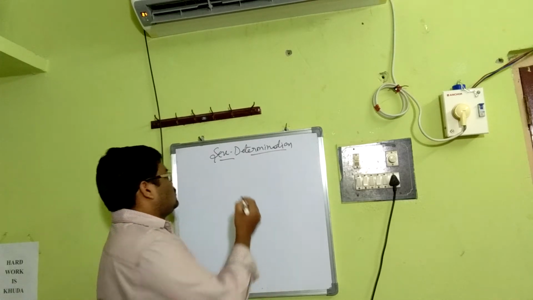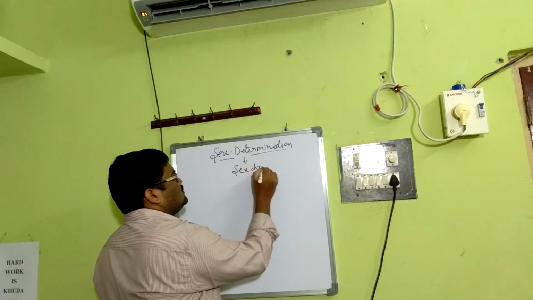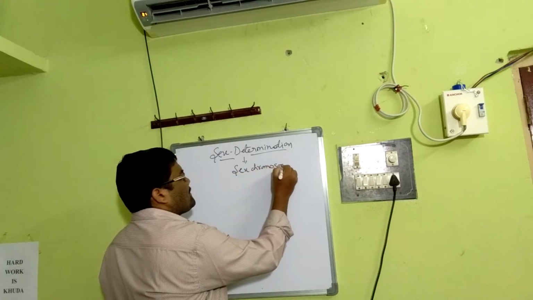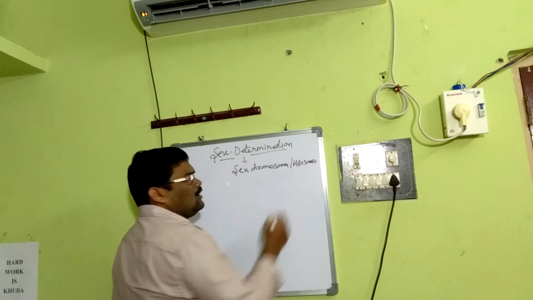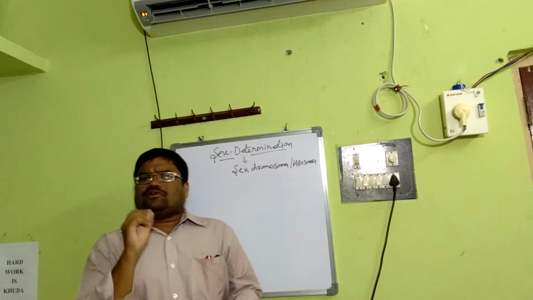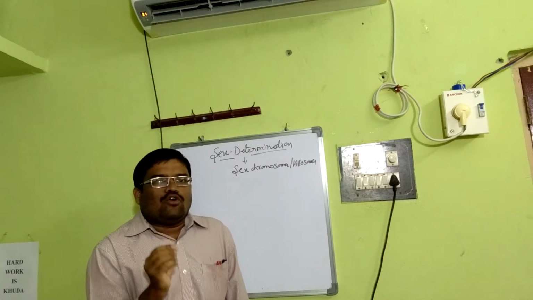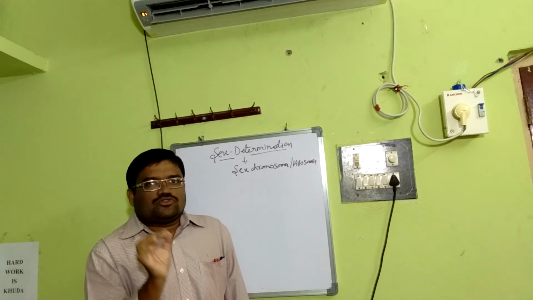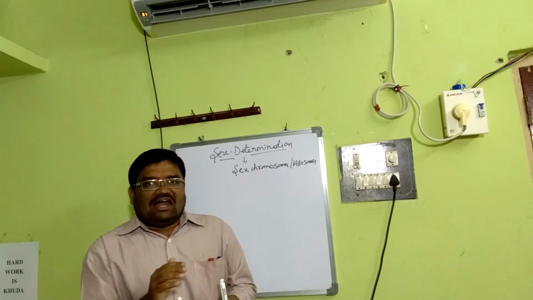Sex chromosomes, otherwise called allosomes, are a pair of chromosomes which are essential in determining the sex of an individual, and the chromosomes other than the allosomes are called autosomes.